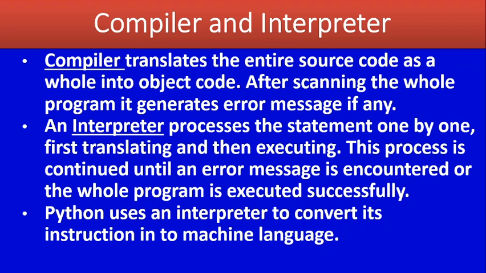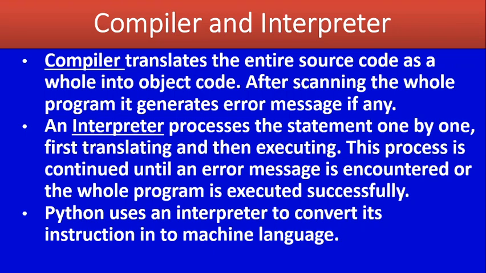And also, it reports errors if we are violating any rules of the programming language. So, what is a compiler? A compiler is a software that translates the entire source code, that is our high level language, into machine level language.